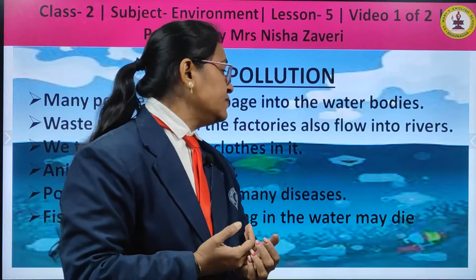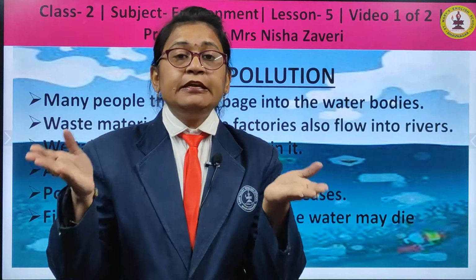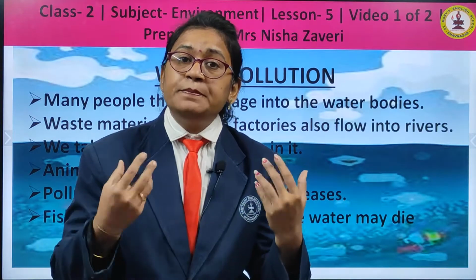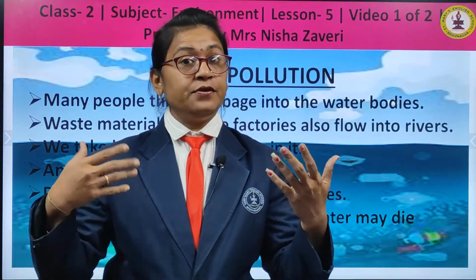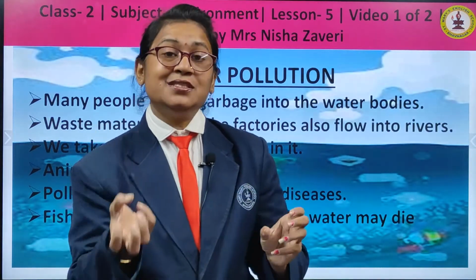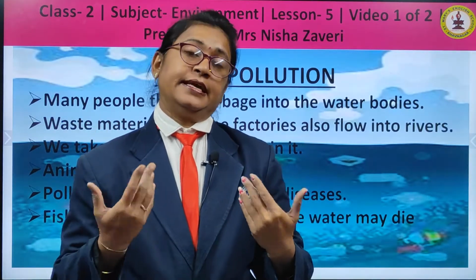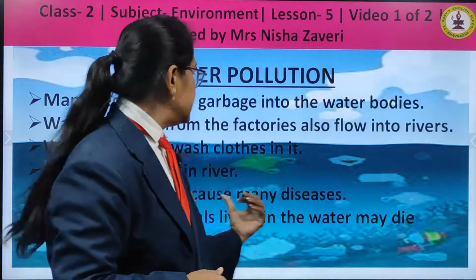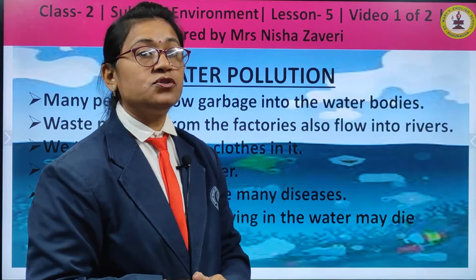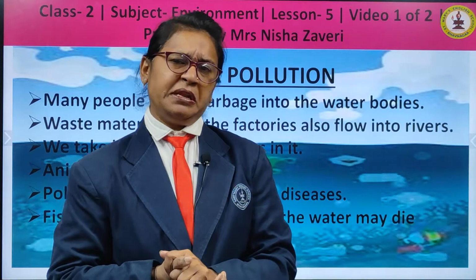Fish and other animals living in water may die. See, if the water is polluted, then so many animals that live in water, like fish and octopus, cannot breathe because the water is so polluted. Children, you know, fish breathe from the water, they take oxygen from the water, and if the water is polluted they cannot breathe and they start dying. So, in this way insects and many animals and fish living in the water also start dying because of the polluted water. And if we drink polluted water, we may have many diseases.